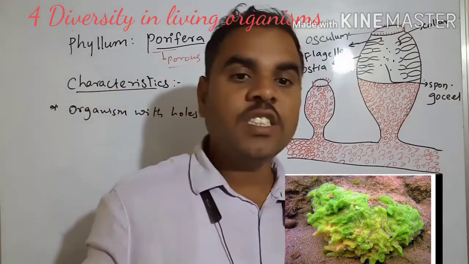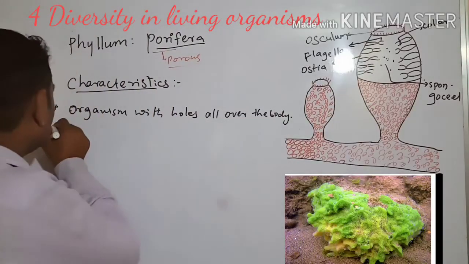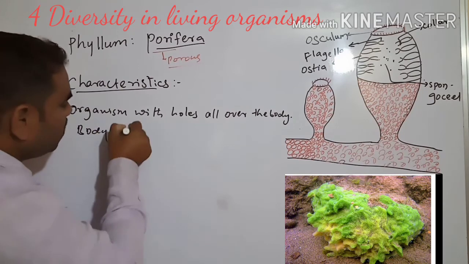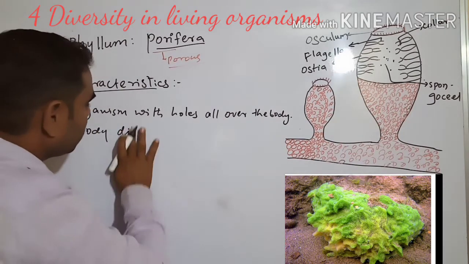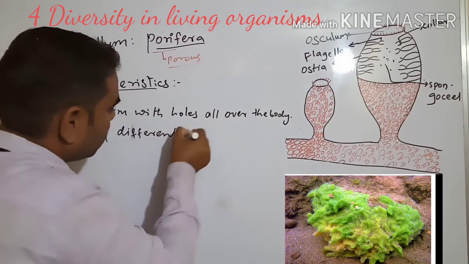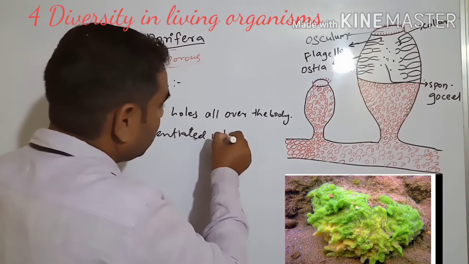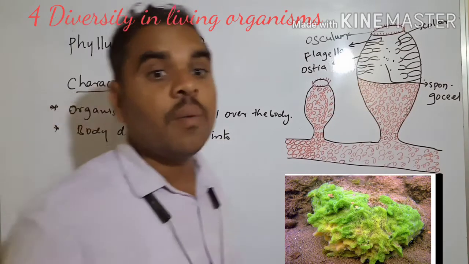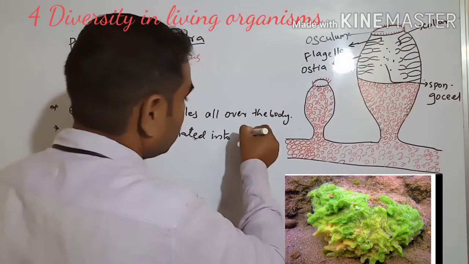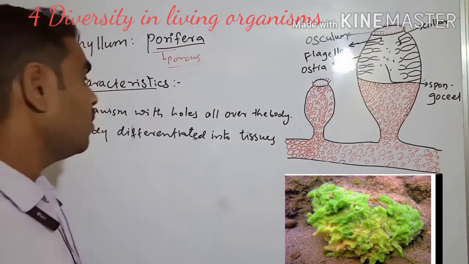Next, the body is differentiated into tissues in minimum.